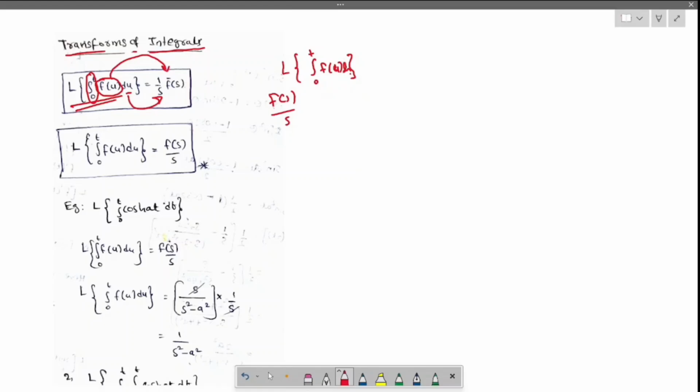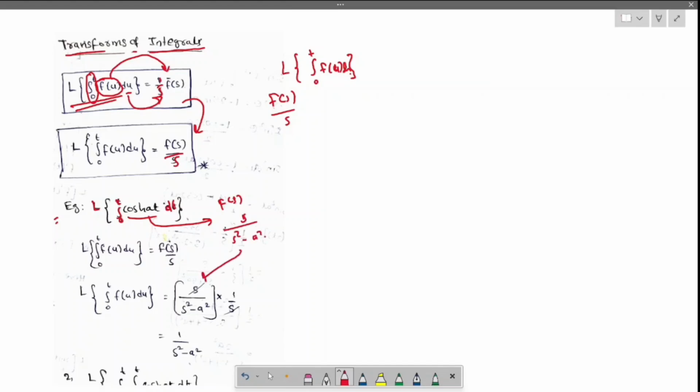Okay, this is also the same, but here I have written 1 by s; anything will be the same. Okay, now let us see one example regarding this: Laplace of the integral from 0 to t of cos at dt. First it is f of s by s, right? Then for cos at, f of s is s by s square minus a square, right?